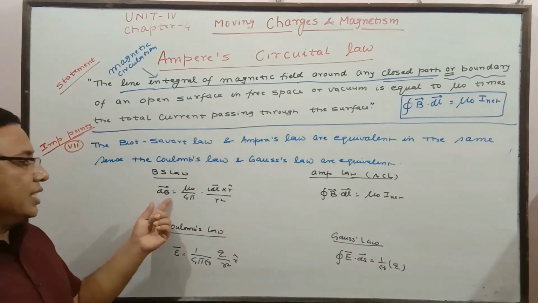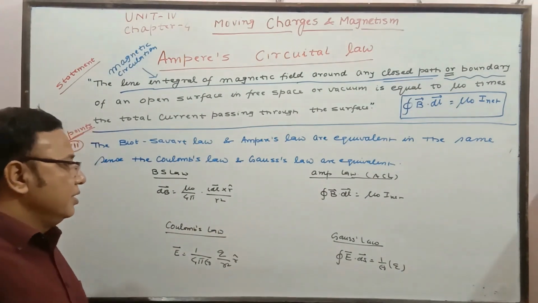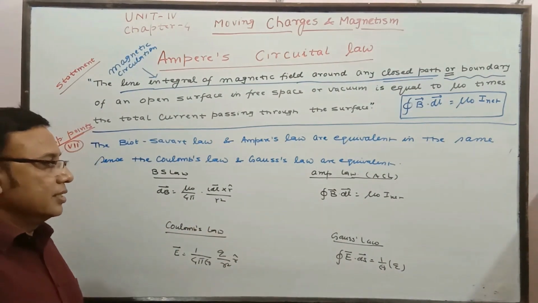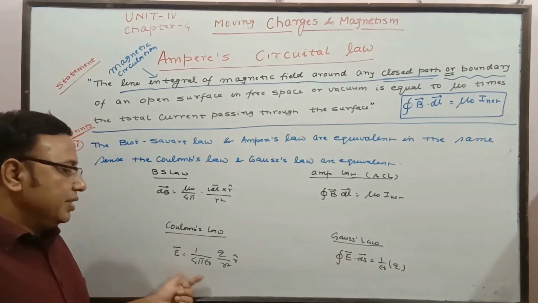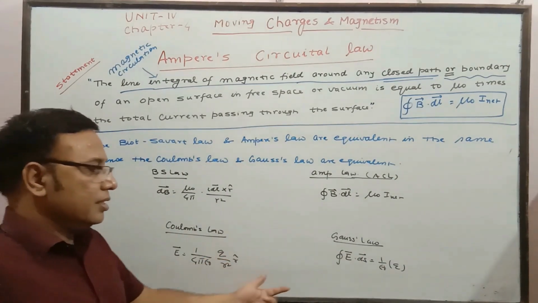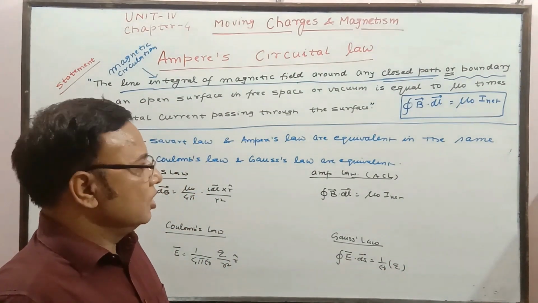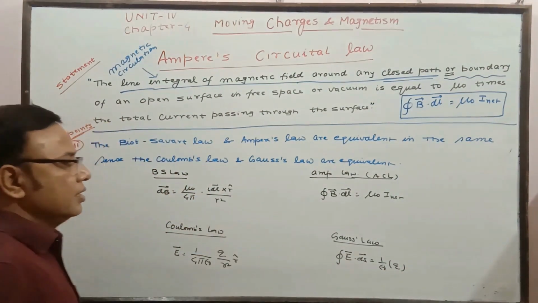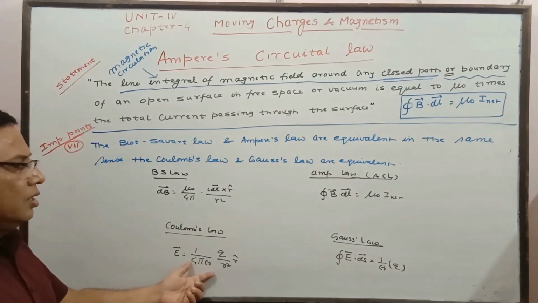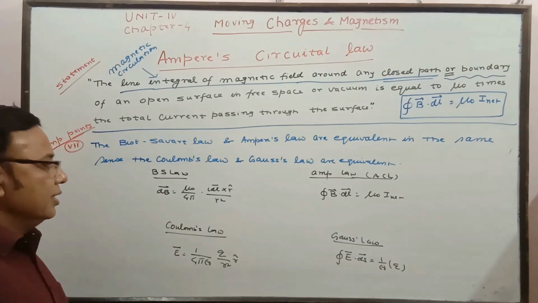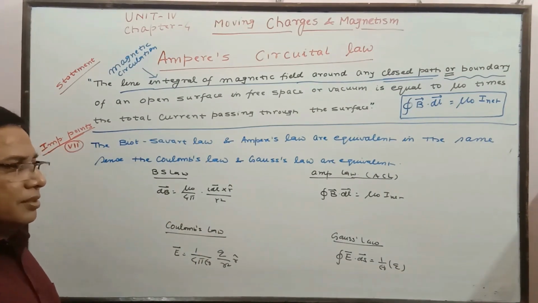Here the line integral of magnetic field is mu naught times net current, here current element. Coulomb's law gives the electric field due to charge, here E dot ds is 1 by epsilon naught times the charge enclosed. So in this way the comparison can be seen. By using a single charge you can find out, here in case of a sphere, and here in case of a single current, a straight wire, you can find out the relation.